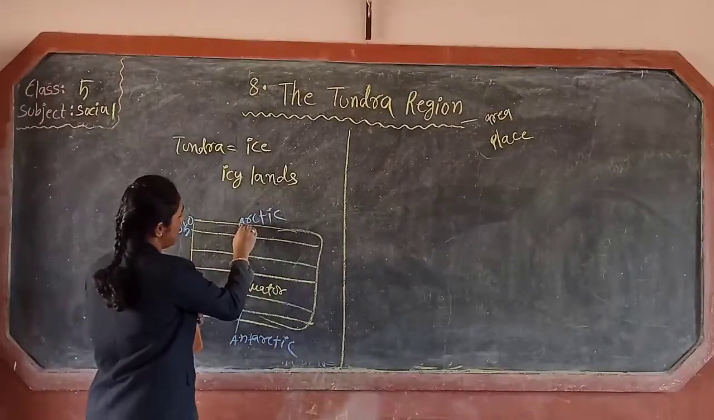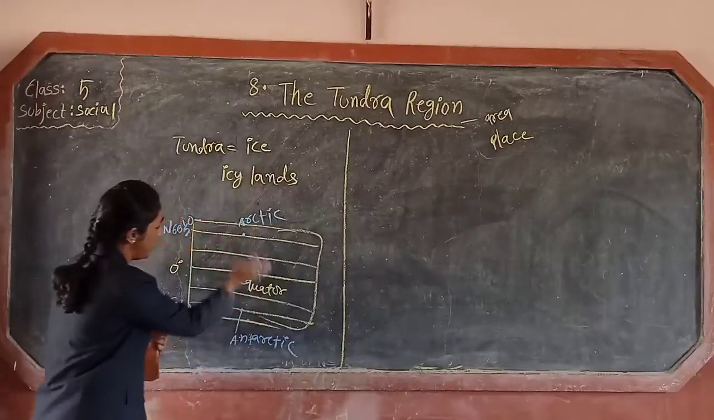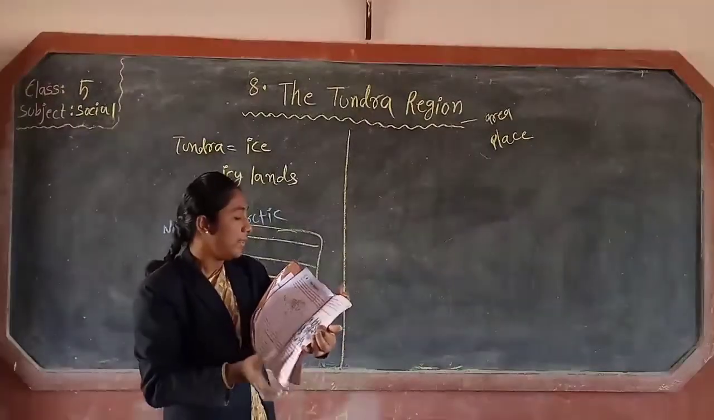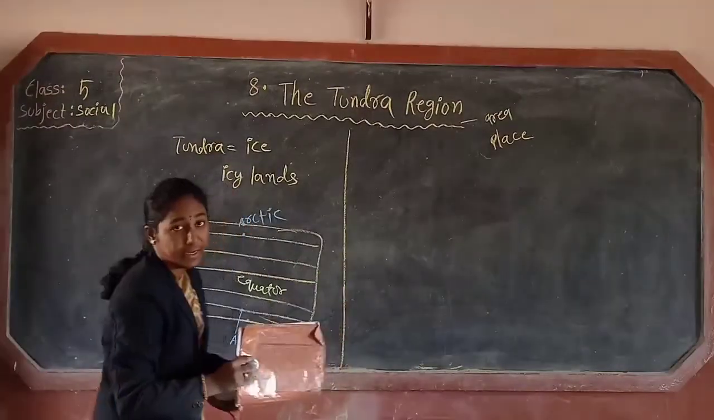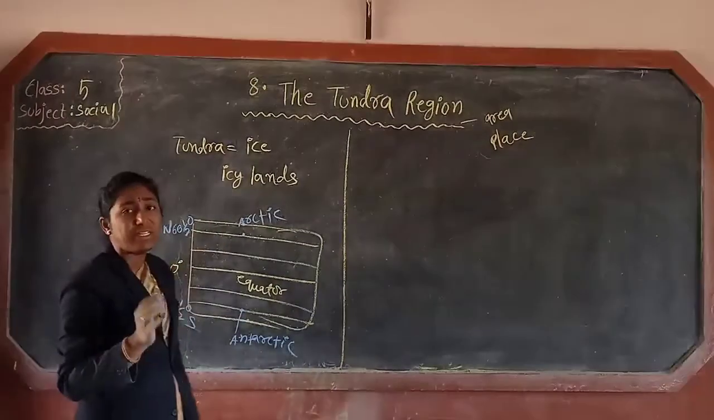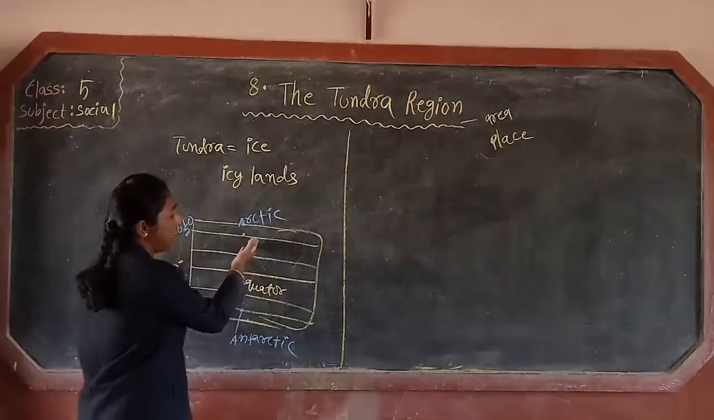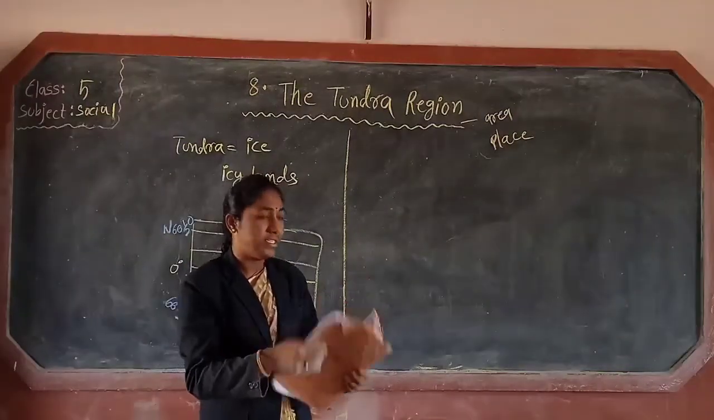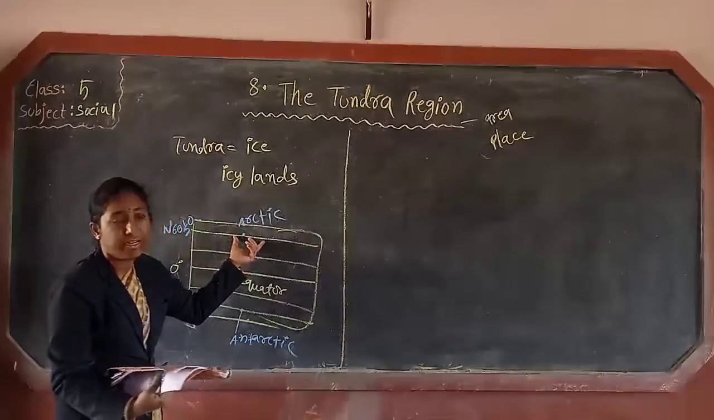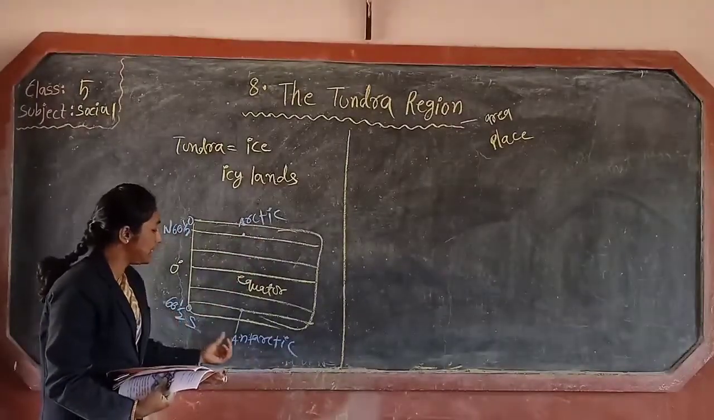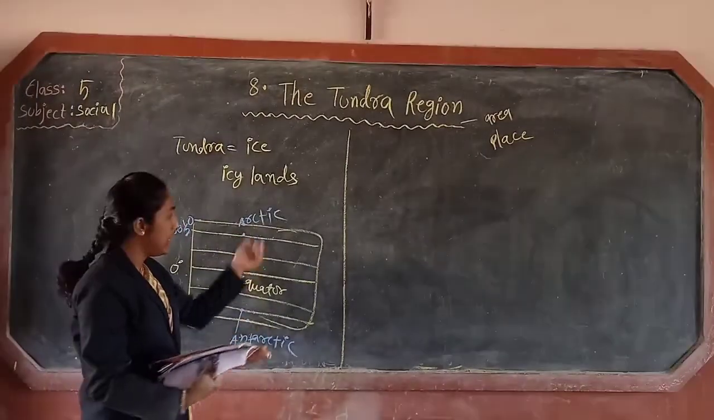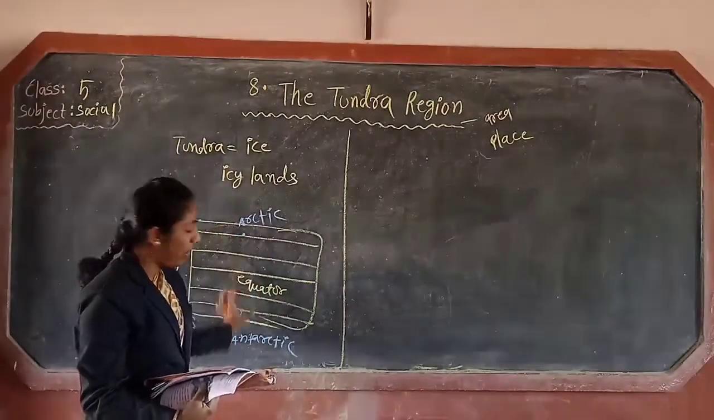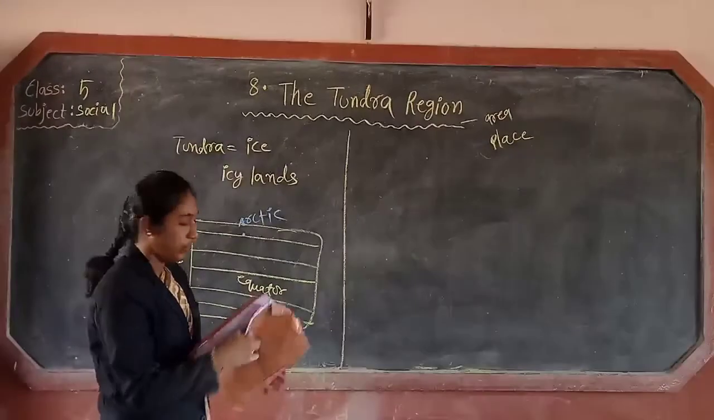Okay now, they extend from 66.5 degrees latitude to the poles, on either side of the equator. So in other words, they are the Arctic and Antarctic regions. 66.5 degrees latitude means what? Arctic region and Antarctic region. 66.5 degrees north latitude means the Arctic Circle and 66.5 degrees south latitude means the Antarctic Circle. These two are near the poles. This is near the north pole and this is near the south pole.